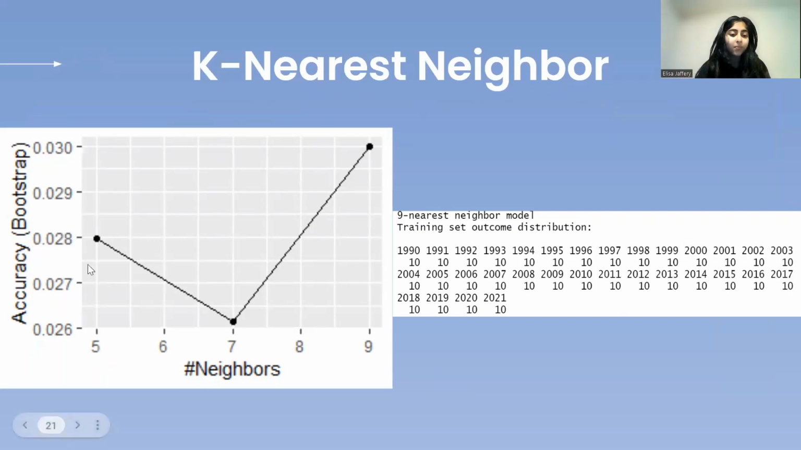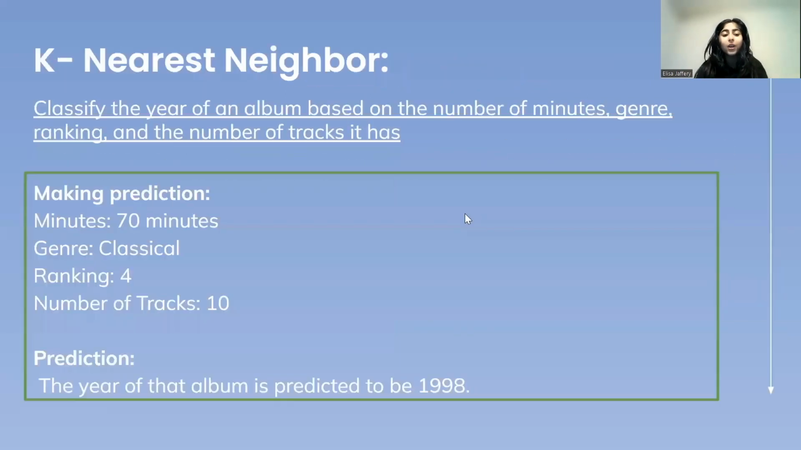And so as we see here, if we use 5 scatter plot points, then we get 0.028 accuracy, which is all right. Compare that to number 7, there's no accuracy or a very minimal amount of accuracy for using 7 scatter points, and there's a much higher amount of accuracy for number 9. Even though we use 9 scatter points, it's not the best still because we're only getting 3% accuracy. And so by looking at that, we see that around our special point, we look at the 9 points, and we see that the year of that album is predicted to be 1998 based on this information that we have here.